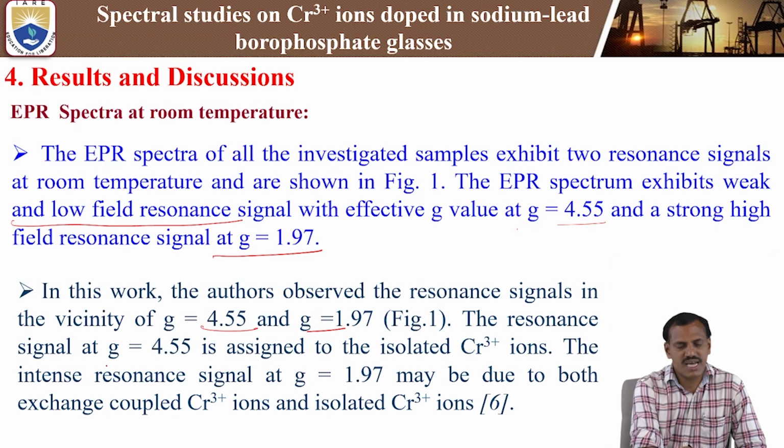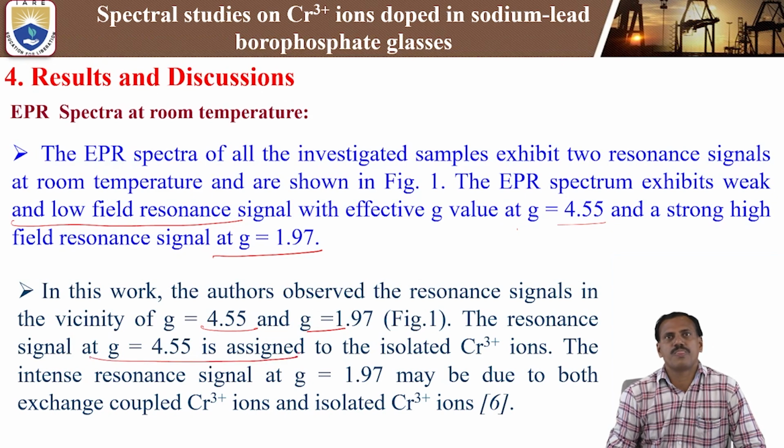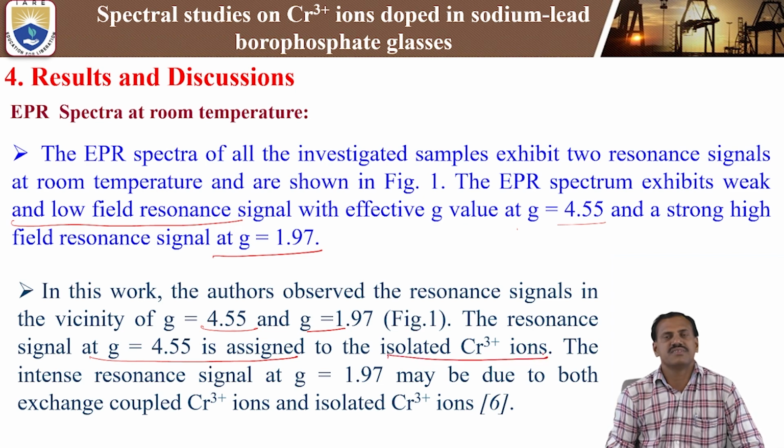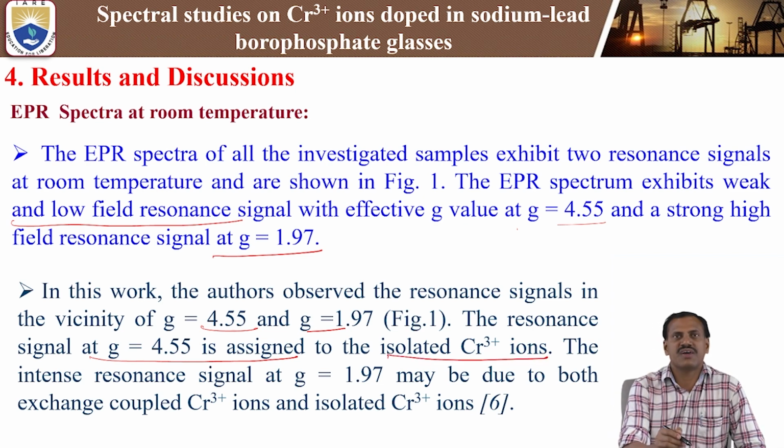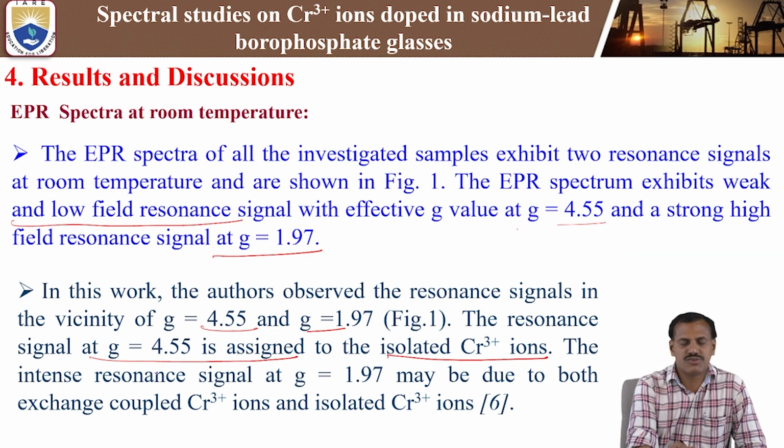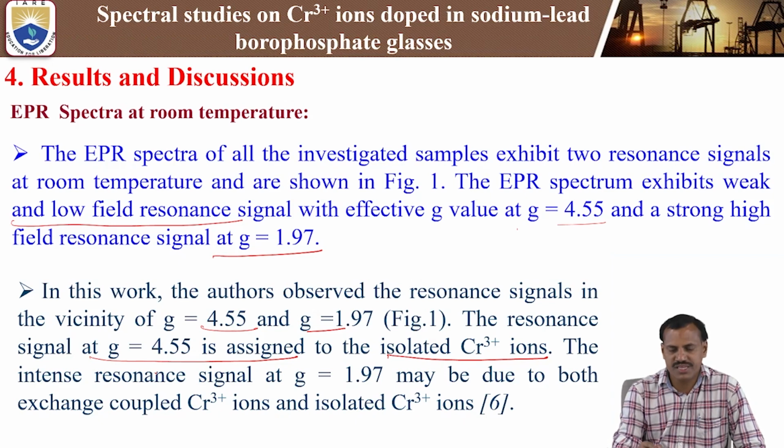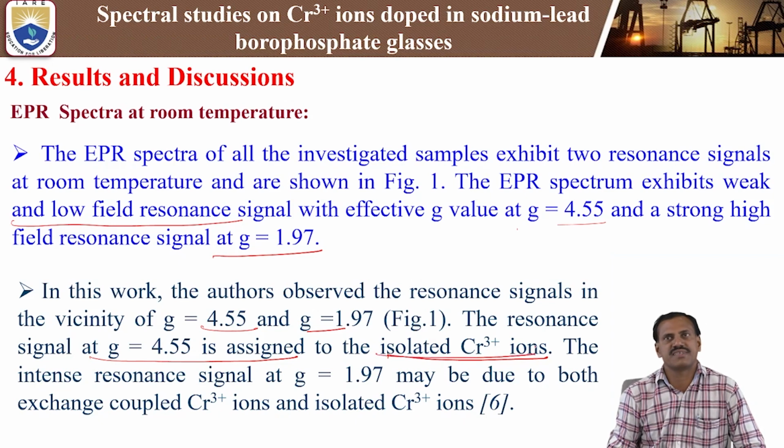The resonance signal at G equal 4.5 is assigned to the isolated chromium triplet. This is mainly due to the fact that in EPR spectra, whenever doped with chromium triplet ions, we are getting the resonance signal at G equal 4.5. That is mainly due to the isolated chromium triplet ions.